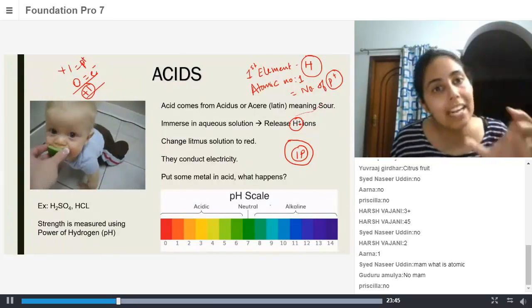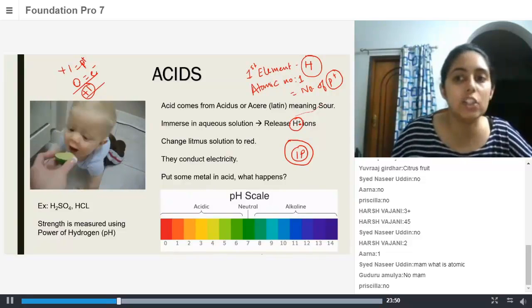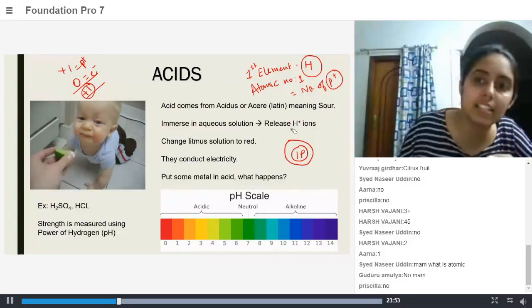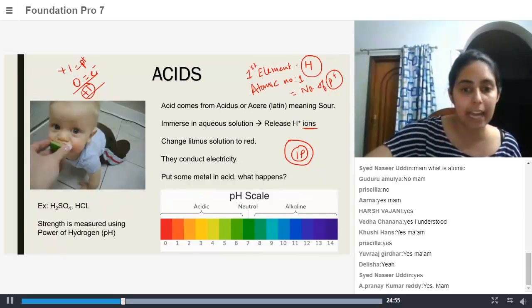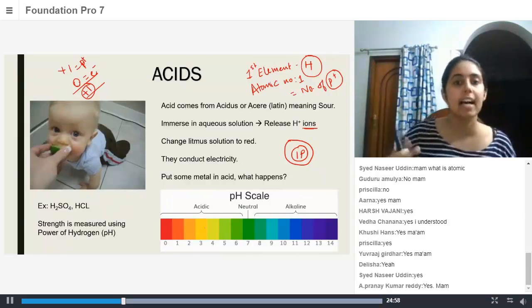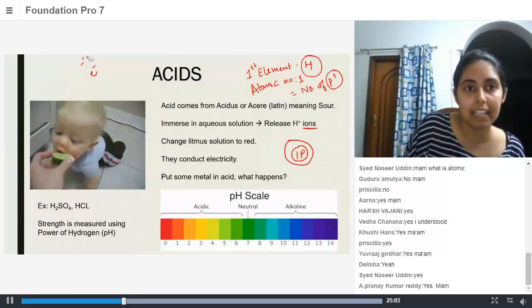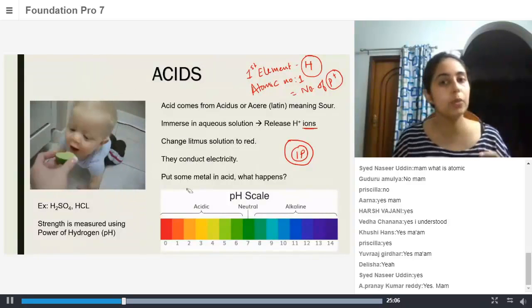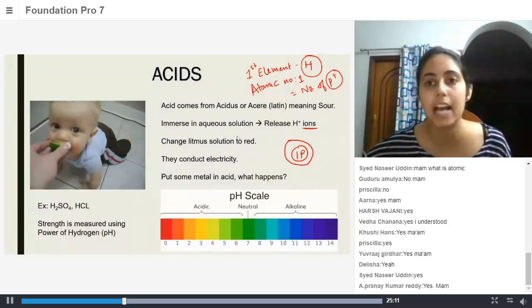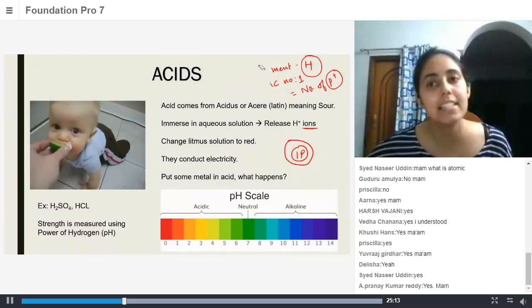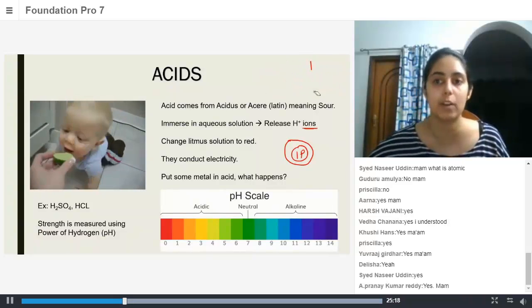Whenever an atom has a charge, either a plus charge or a minus charge, it is called an ion. That is why it is called an ion. If you have understood that, then let's move on. Acid comes from the word acidus, and when you put acids into an aqueous solution, or in water or their liquid form, they release H plus ions. Within the solution, they separate into H plus ions.